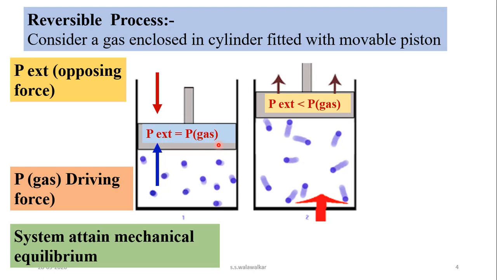In the initial state, the volume of the gas is V1.